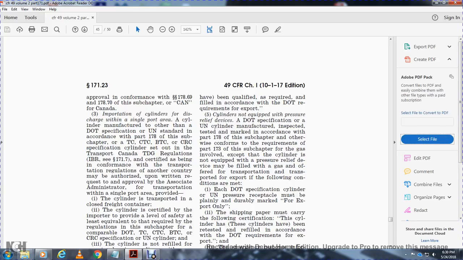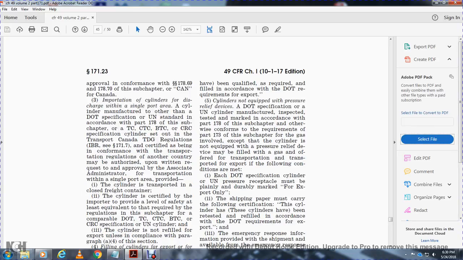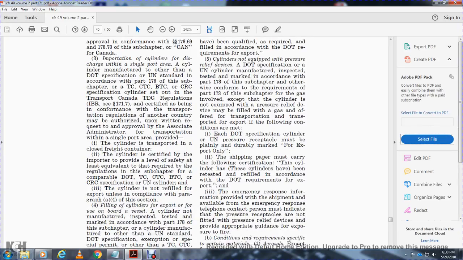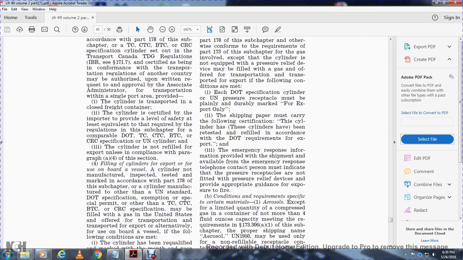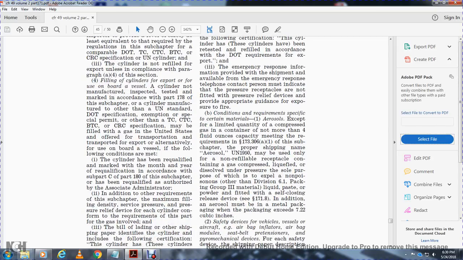Each of the DOT specification cylinders, U.S. pressure receptacle must be plainly and durably marked "For export only." The shipping paper must carry the following certification: "These cylinders have been retested and refilled in accordance with the DOT requirements for export." The emergency response information provided with the shipment must be available. The emergency response telephone contact must indicate that the pressure receptacles are not fitted with the pressure relief device and provide the appropriate guidance for exposure to fire.